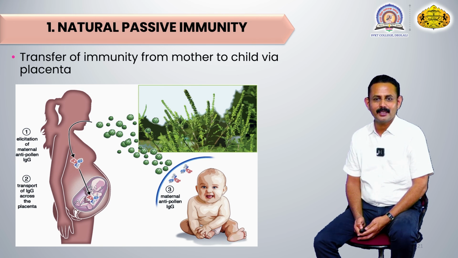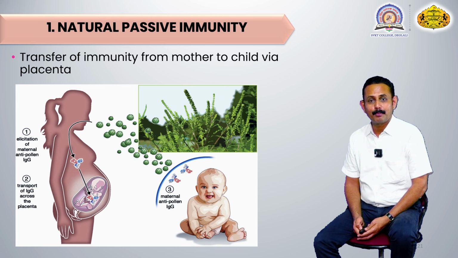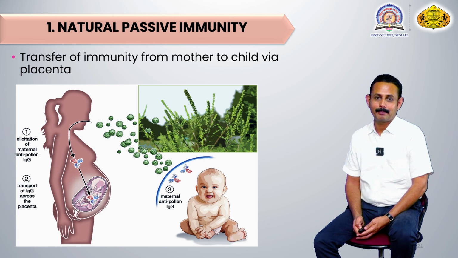When that individual is in the womb of the mother during pregnancy, and the mother comes in contact with a variety of antigens, that mother develops antibodies or sensitized lymphocytes in her immune system, and via the placenta transfers them to the baby. That's why in future the baby gets lifelong protection against the variety of antigens that the mother encountered during her pregnancy.